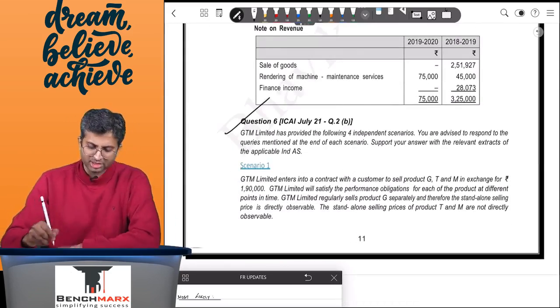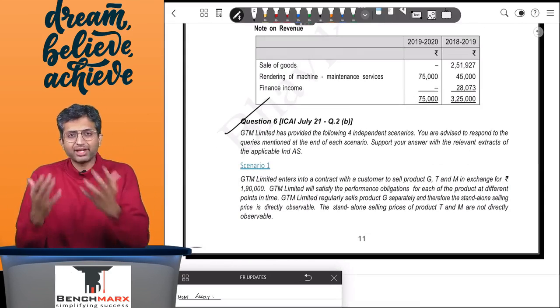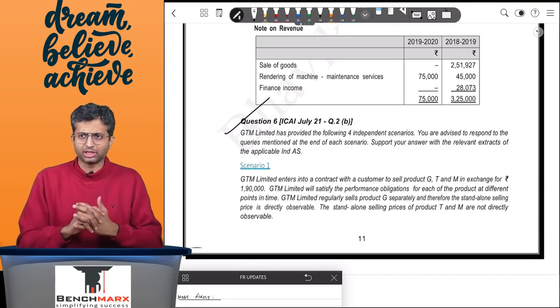Acha, next you go to question number 6. Now this is a question which is very, very similar to the question which is there in your study material as well.